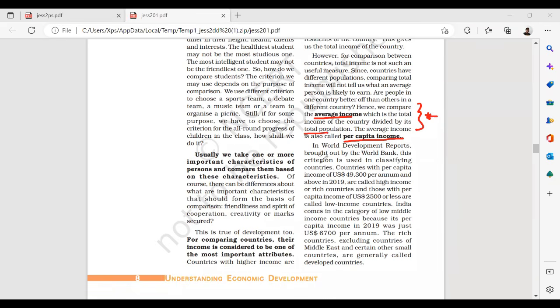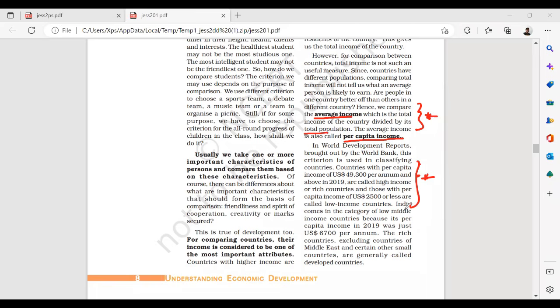In the World Development Reports brought out by the World Bank, this criterion is used in the classification of countries. Countries with a per capita income of US $49,300 per annum and above in 2019 are called high income or rich countries, and those with a per capita income of US $2,500 or less are called low income countries. Remember these figures by heart.